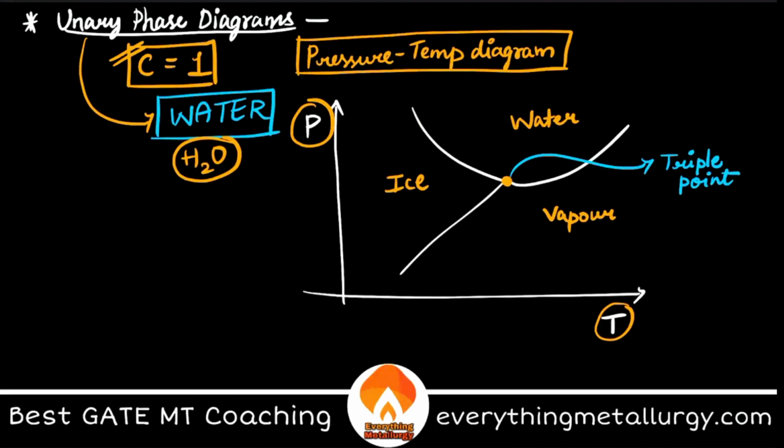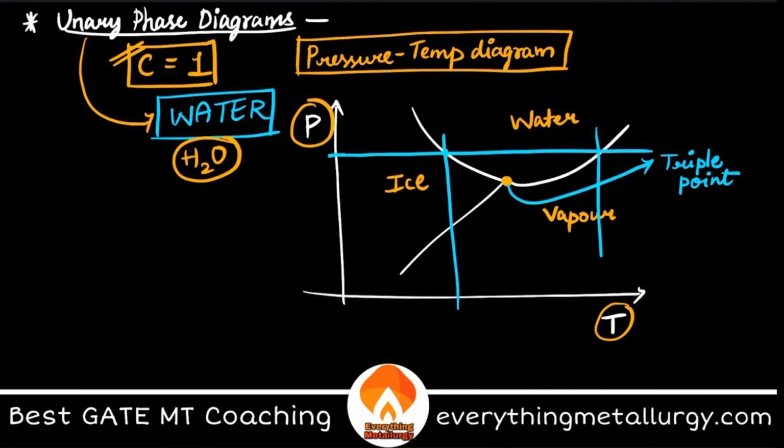These lines explain the effect of pressure on the boiling points or the melting points. What we studied till now, let me just remove this, is basically when pressure is equal to 1 atmosphere. Just draw this line because pressure is constant. So just take this. What is this? This will be my 0 degrees Celsius and this will be my 100 degrees Celsius.